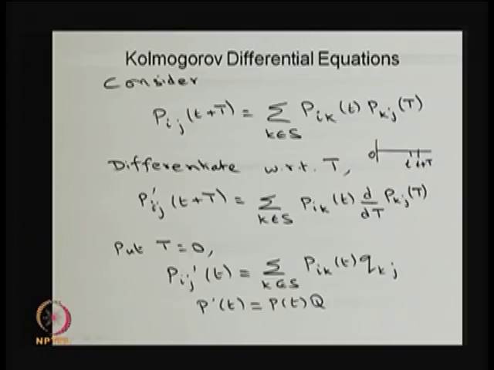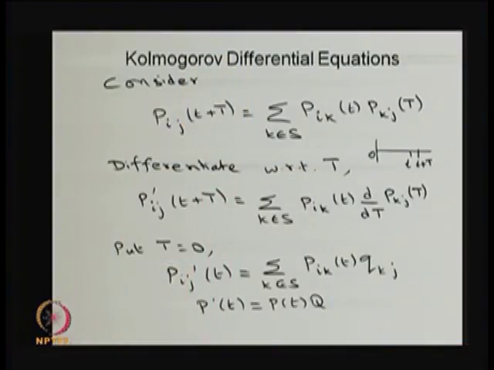Therefore, the left hand side I have written with a dash. So, the derivative comes inside the Pkj of t. Then I am substituting t equal to 0. So, basically I am making the system move from state 0 to small t, then there is a small interval of time from t to t plus capital T, that is the interpretation of this.